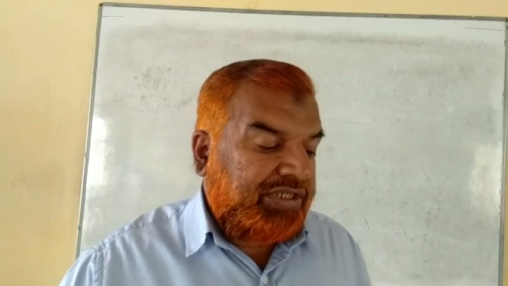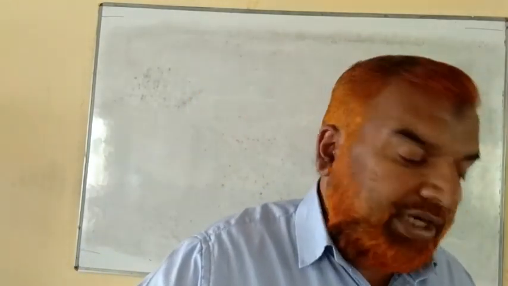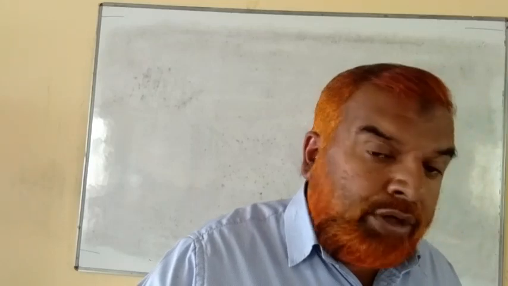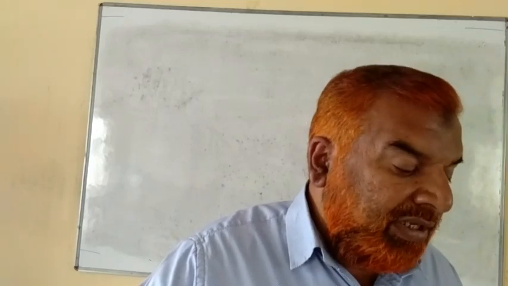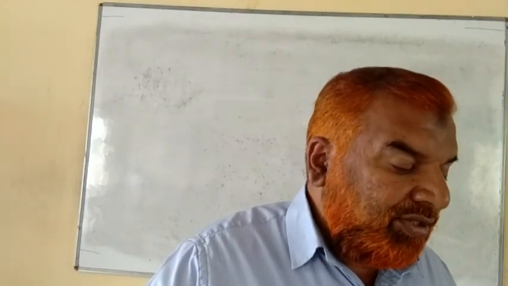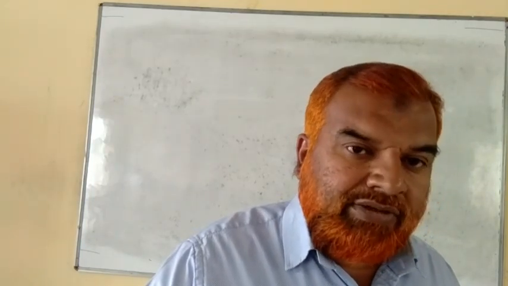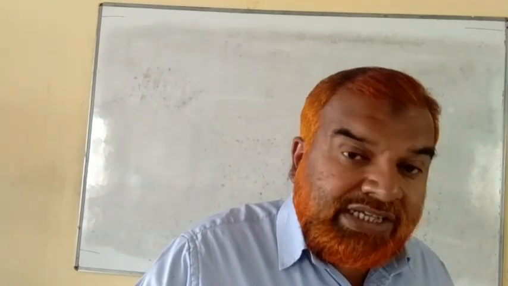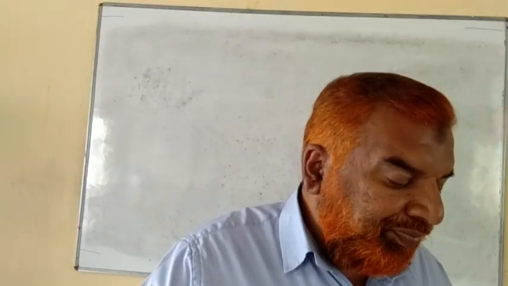FSH and LH, what type of hormones are they? Vasopressins? No. Vitamins? No. Gonadotropins? Of course, very good, correct. Option D, enzymes? No. They are not enzymes, not vitamins, and not vasopressins. Vasopressin is nothing but ADH, antidiuretic hormone. So the correct answer is gonadotropins.